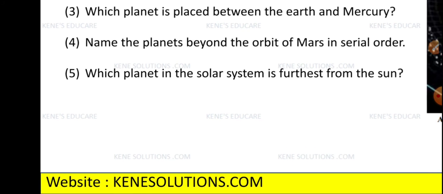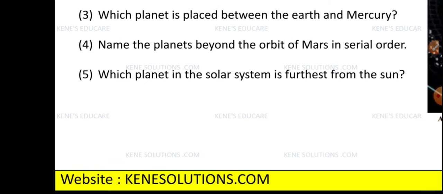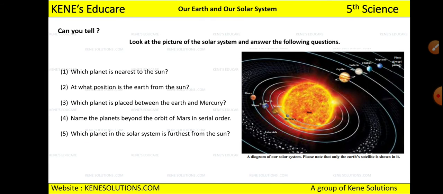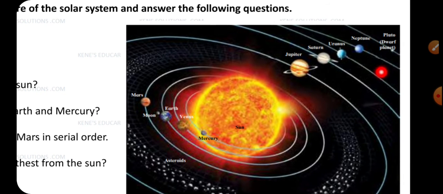Now last question is, which planet in the solar system is furthest from the sun, which is at a long distance from the sun? We have already discussed about this planet. I told you it is very much farthest from the sun. It is independent of the revolution. Yes, and it has its own orbit. We discussed about that planet. Can you recall? See, this planet is Pluto, which is also called as dwarf planet. Okay, Pluto is the planet which is farthest from the sun.